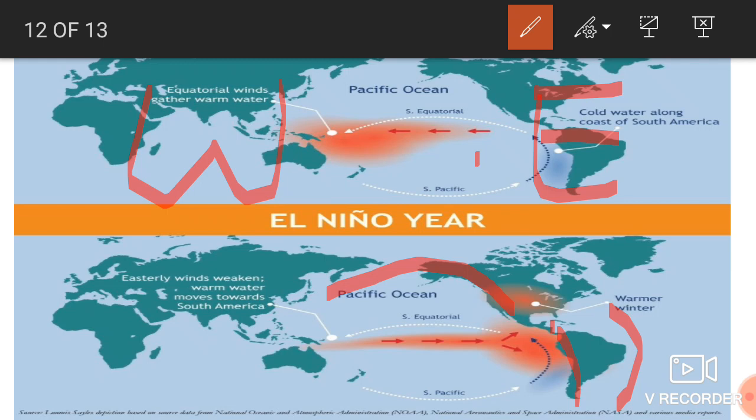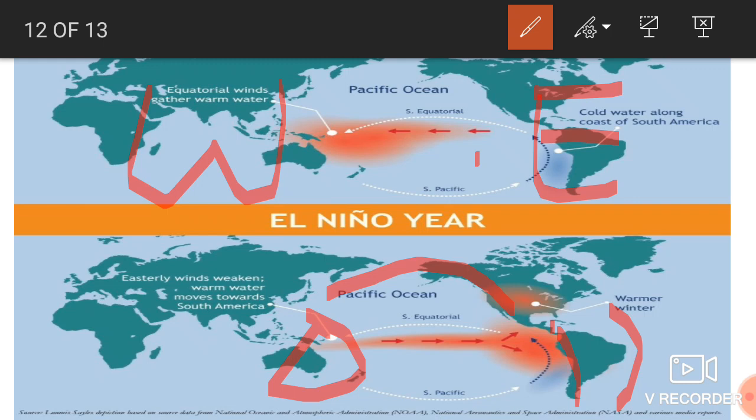So earlier, in the case of a normal monsoon, the rain was happening, but now there is no low pressure zone and no warm water near Australia. So there will be drought-like conditions near Australia, while near the Peruvian coast we will find flood-like situations, because there is warm water and a low pressure zone, and air will rise and cause rainfall. This happens during the El Nino year. So we find the basic difference.